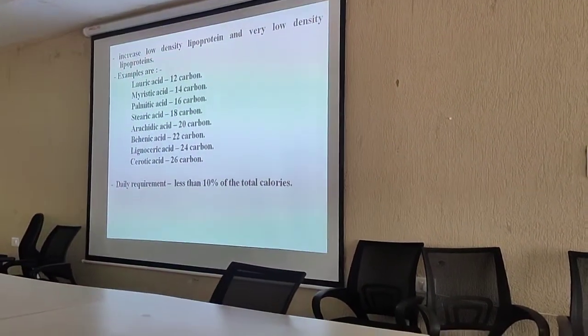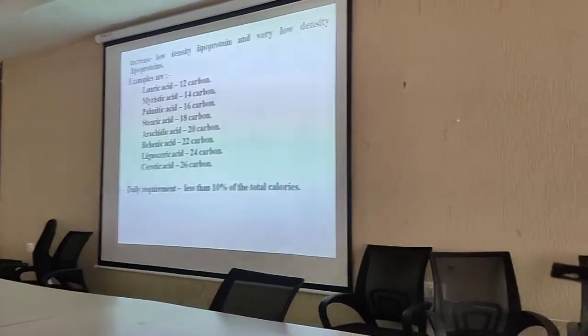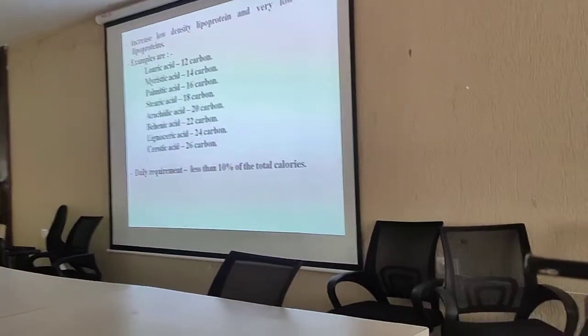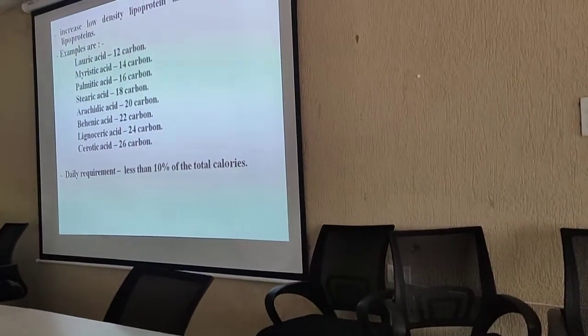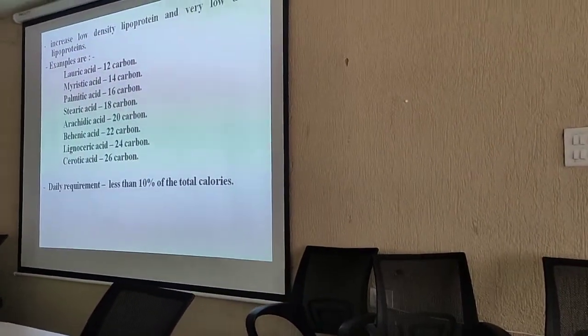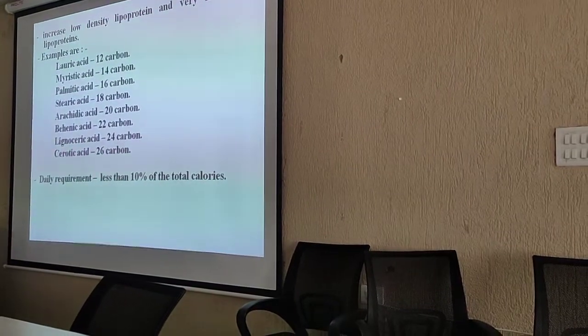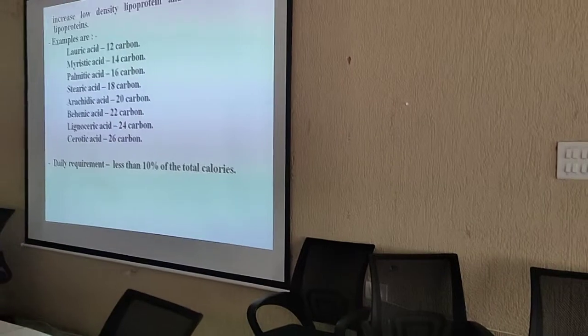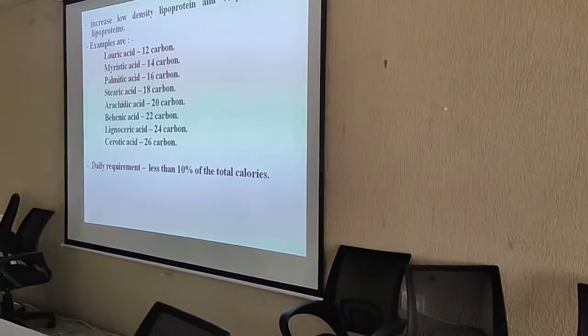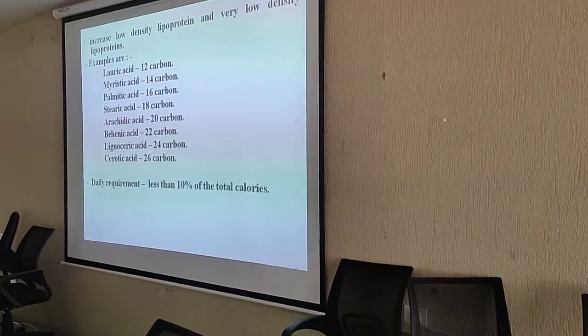The palmitic acid, that is having the 16 carbon, stearic acid having the 18 carbon, arachidic acid, that is 20 carbon, behenic acid 22 carbons, lignoceric acid 24 carbon, and cerotic acid 26 carbon. All these fatty acids are very essential in our body,